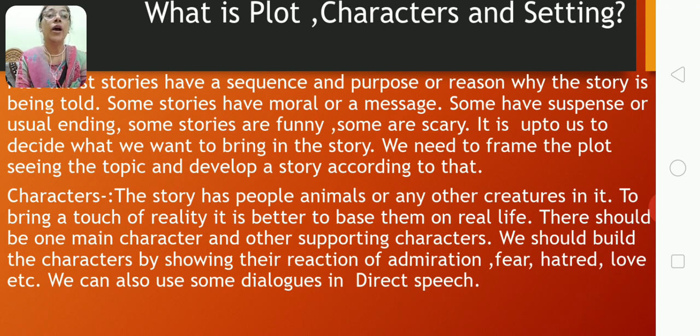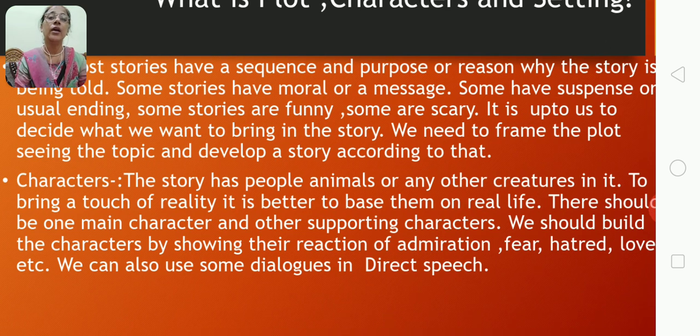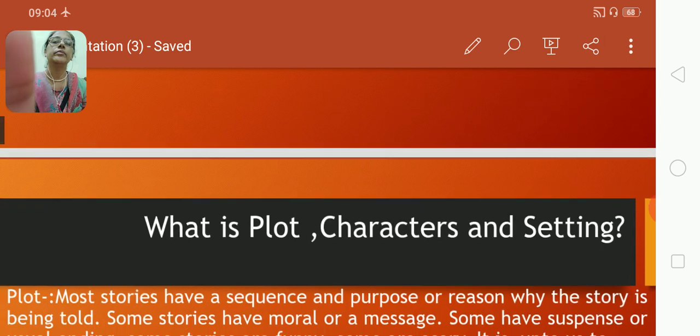But you have to keep in mind that you frame a plot. Frame a plot means that the incidents should have a sequence, some reason, some purpose. So you need to frame a plot, seeing the topic, and develop that story according to that.